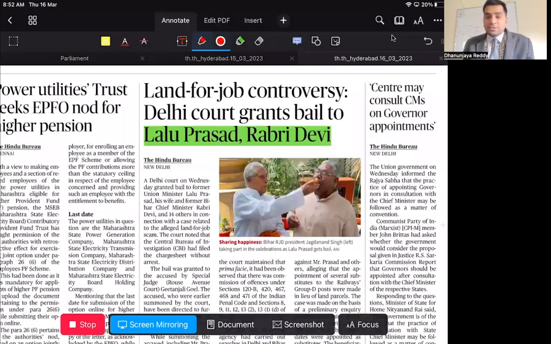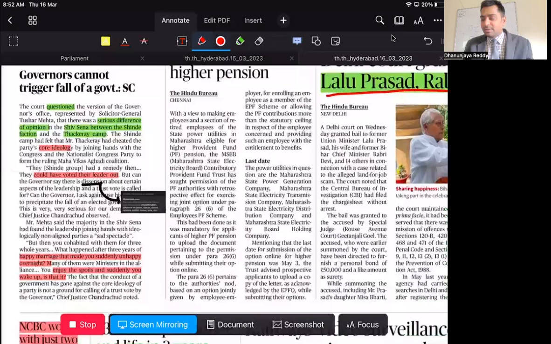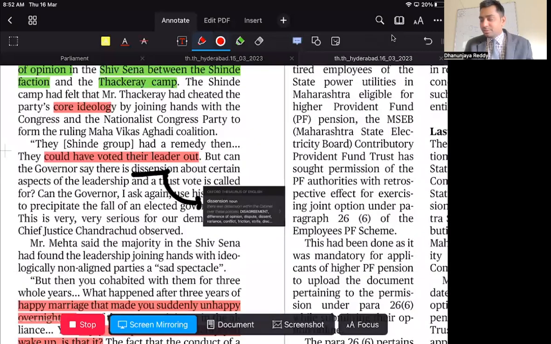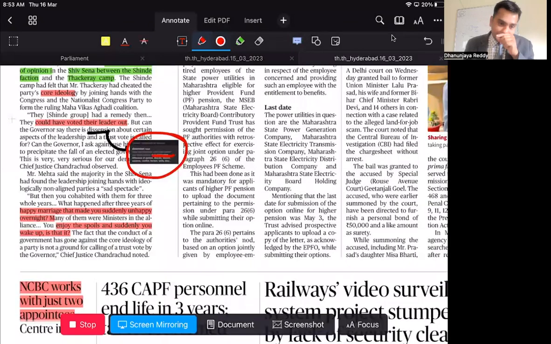Land for job controversy, some relief for Lalu Prasad Yadav and Rabri Devi, they have got the bail. Governor cannot trigger the fall of government. This is what I said, right? A decision means disagreement. When there is some disagreement, what is going to happen?